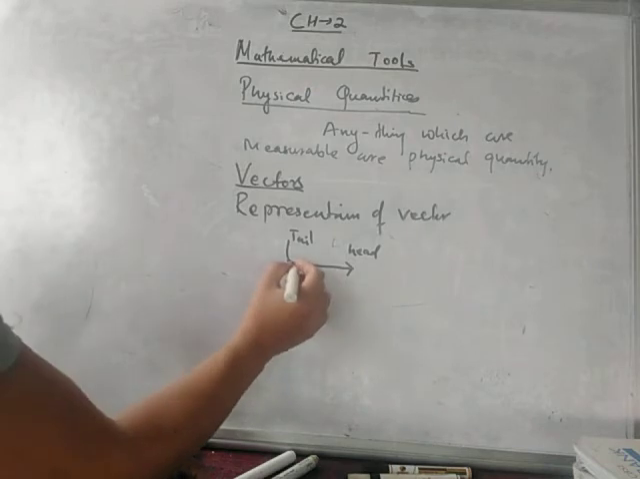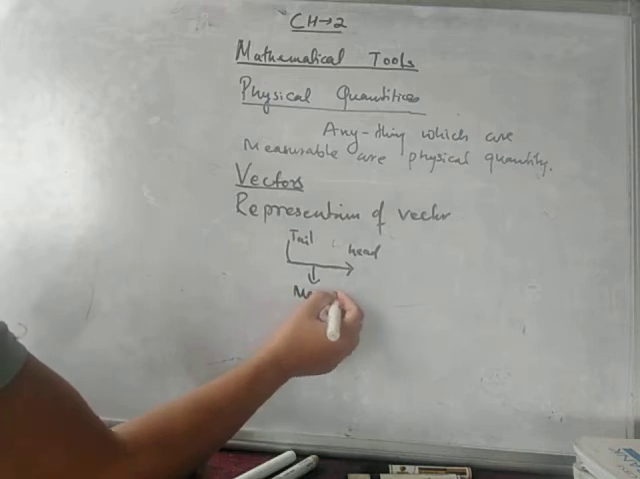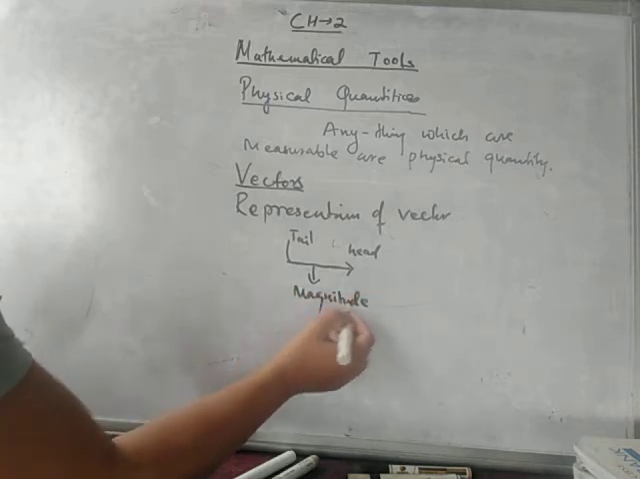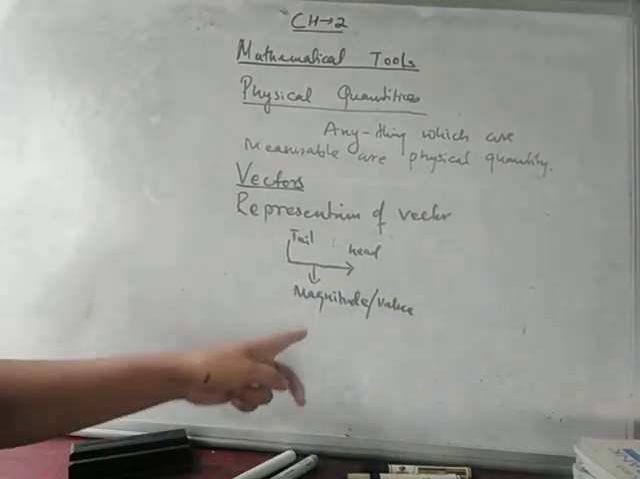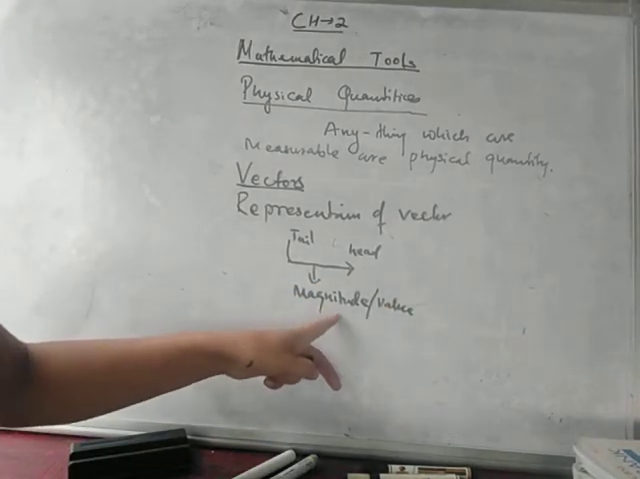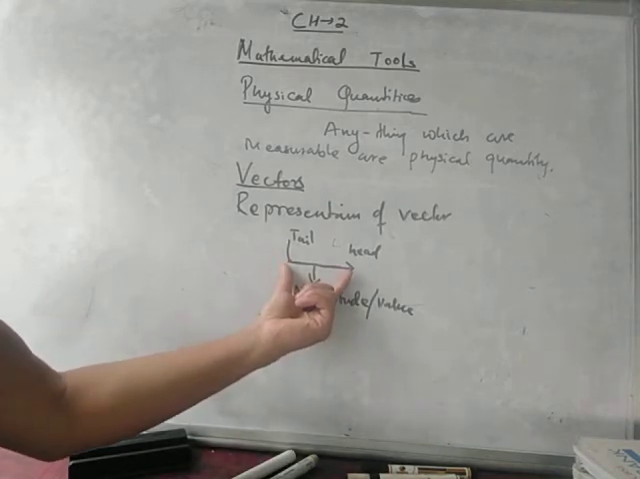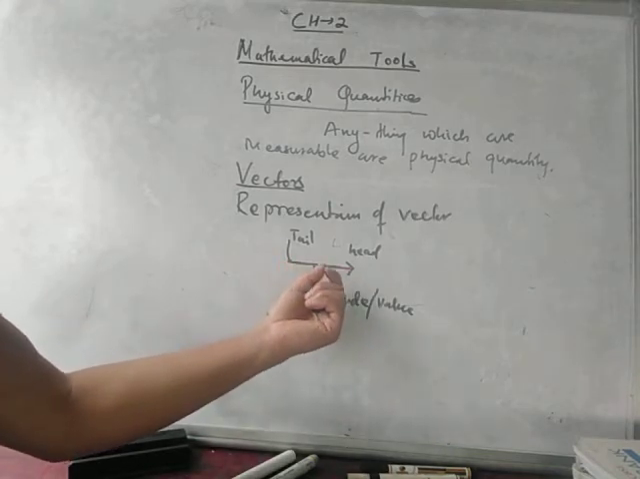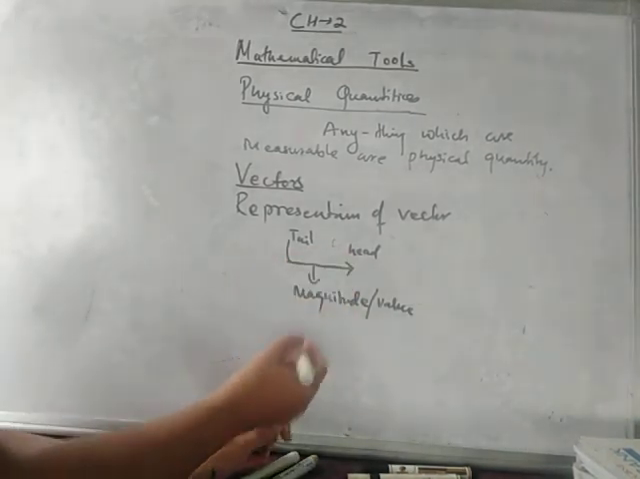And this length is called the magnitude, also called value. Some may say value, some may say magnitude, same thing. So this length gives you the magnitude, and this head gives you direction. That's why this is a vector quantity.